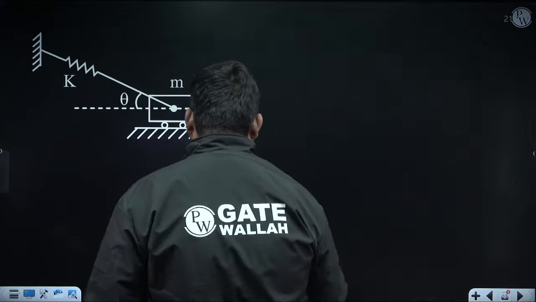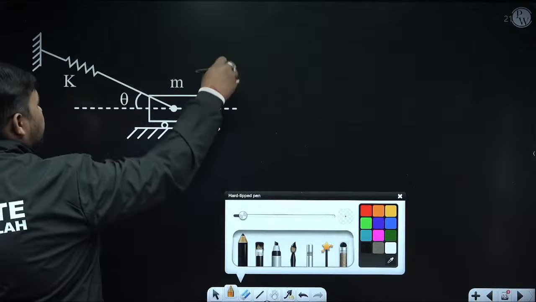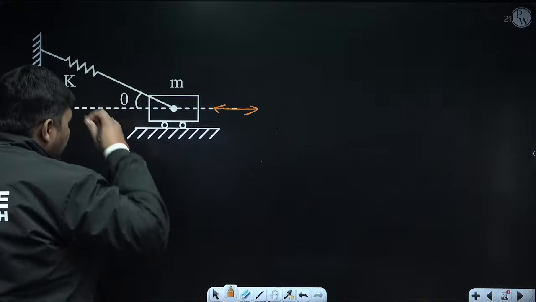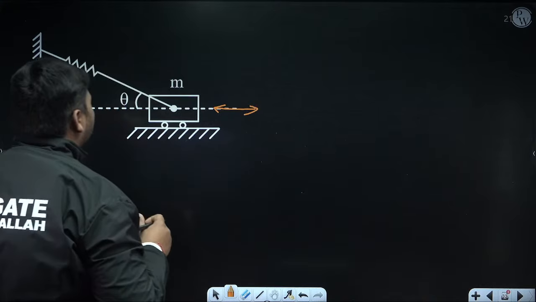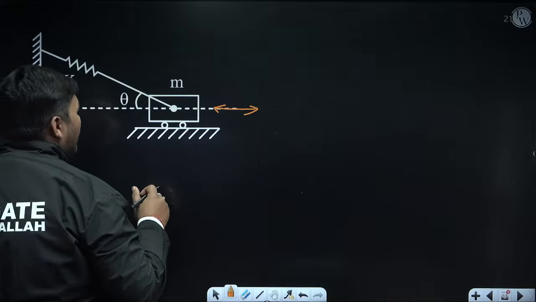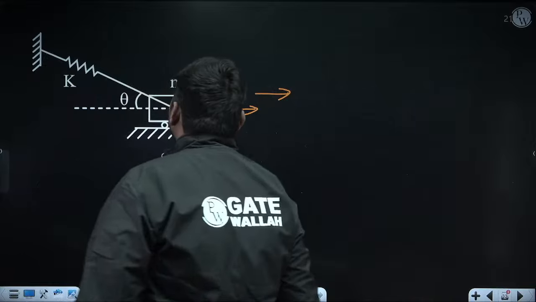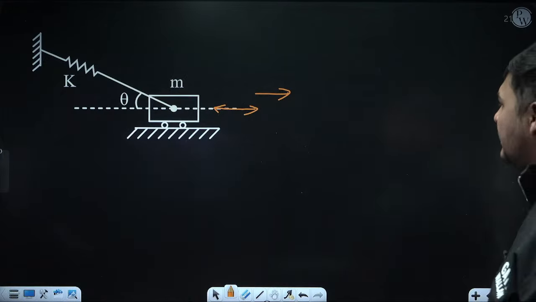I am directly discussing how to draw the equivalent diagram. Just remember that whenever the spring is directly attached to the mass, but the mass is not vibrating in the direction in which the spring is aligned, in that case we'll draw an equivalent diagram. How will we draw it? This type of question has come in aerospace, so that's why it is important.